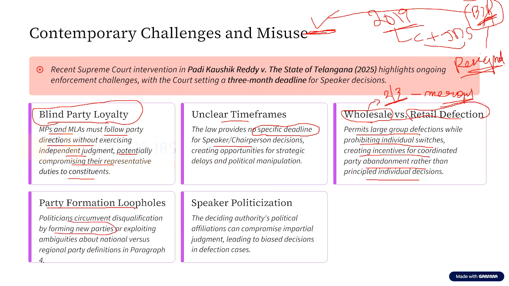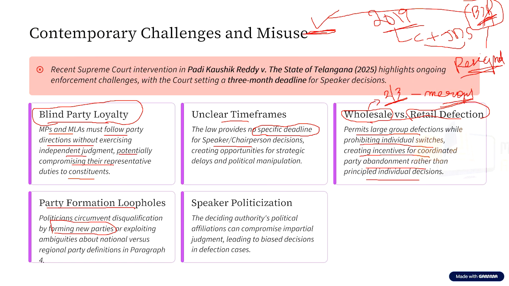For example, let us assume there is a state X, and there are 100 representatives from a party X. Out of these 100 representatives, let us assume five MLAs don't jump to another party. Rather, what they do is, they come out of party X and form a new party.